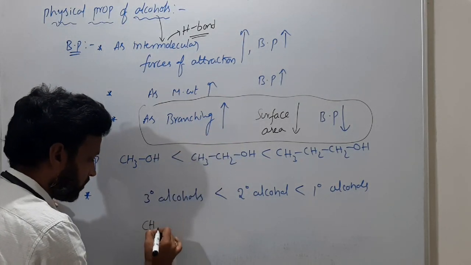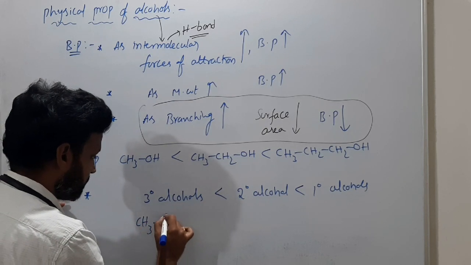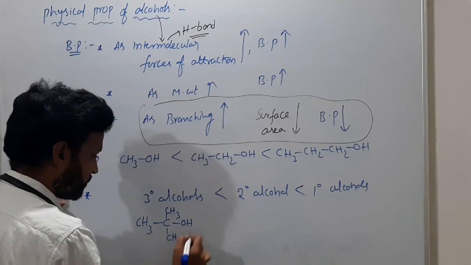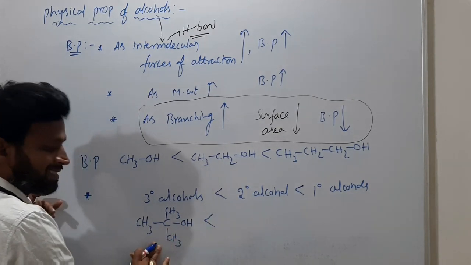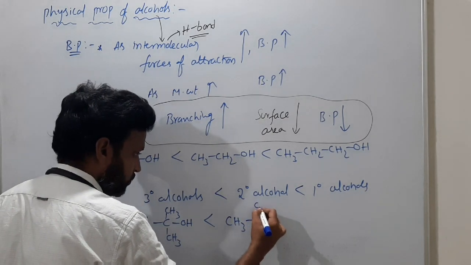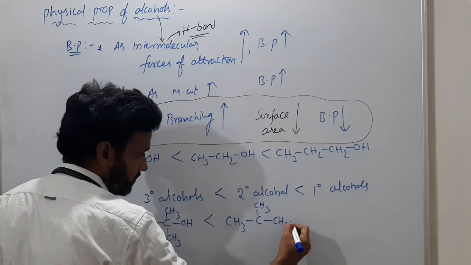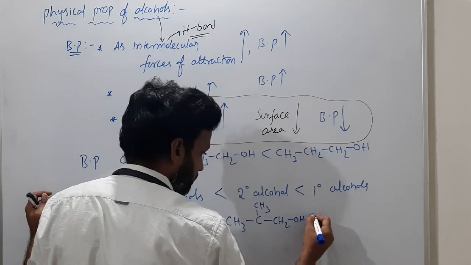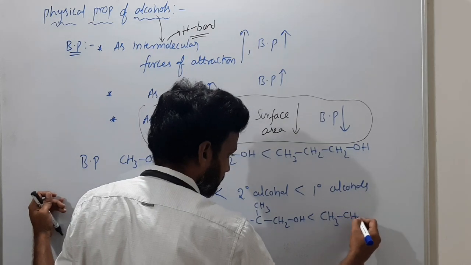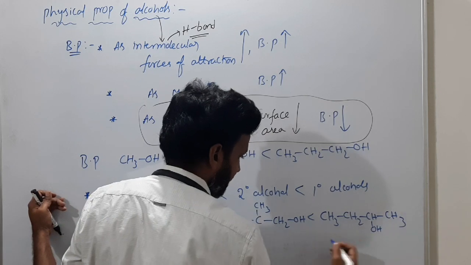See here, if I consider tertiary butanol, CH3, C, CH3, CH3, OH, it has less boiling point than secondary, or isobutyl alcohol, CH3, CH, CH2OH, and then this one with less branching, CH3, CH2, CHOH, CH3, secondary.